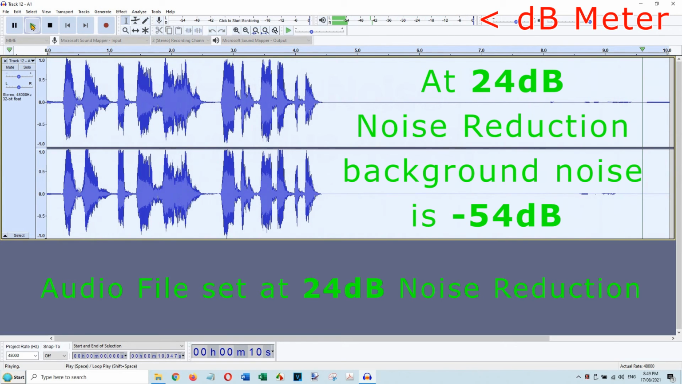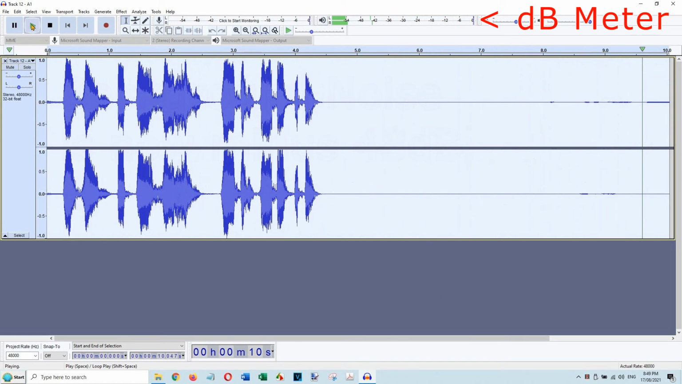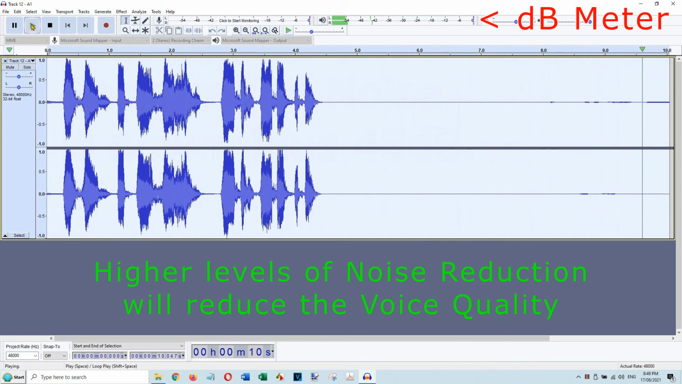Background noise is now minus 54 dB. If your background noise is at a low volume, you may be satisfied with the default 12 dB noise reduction.